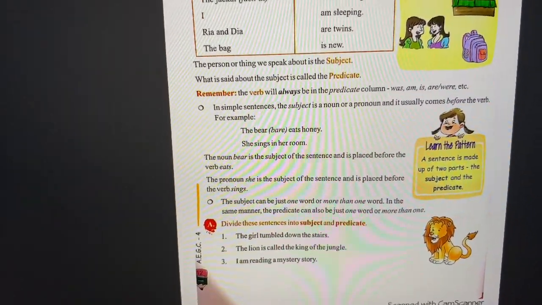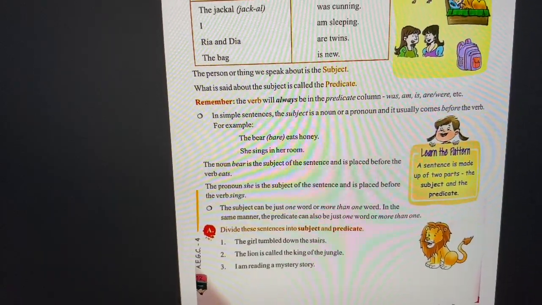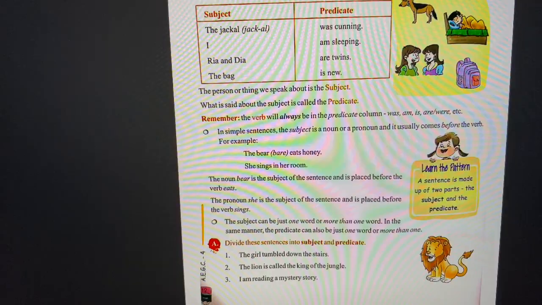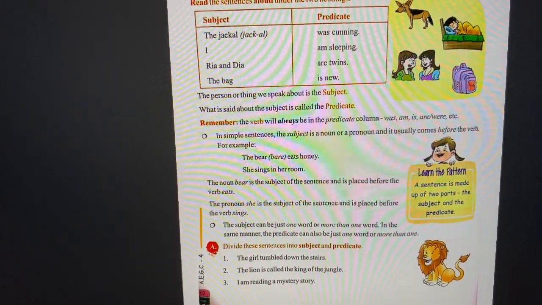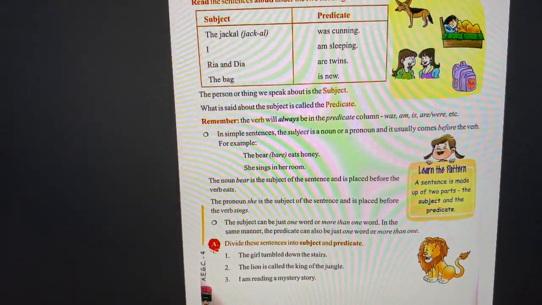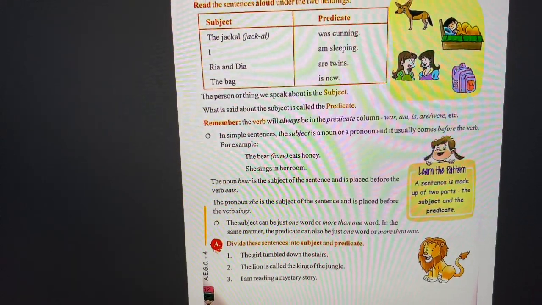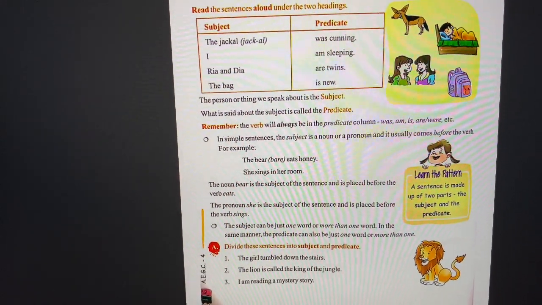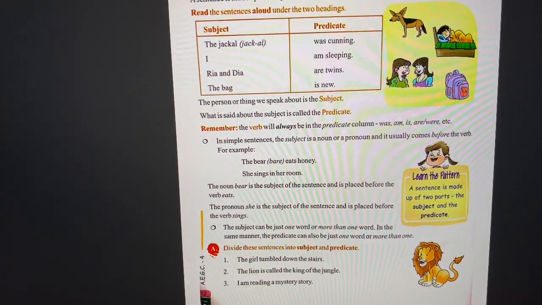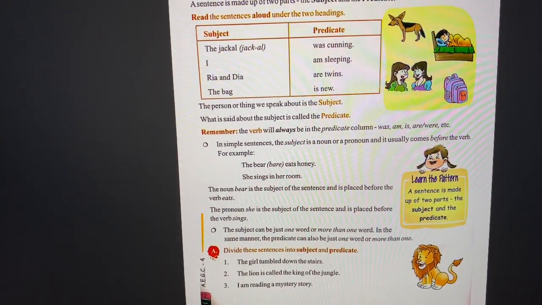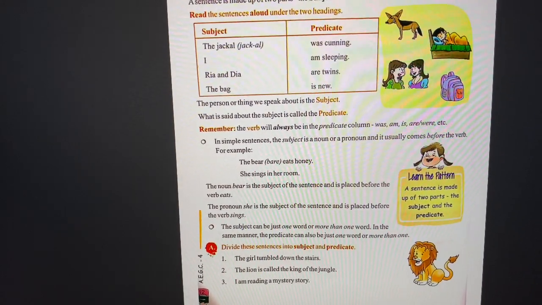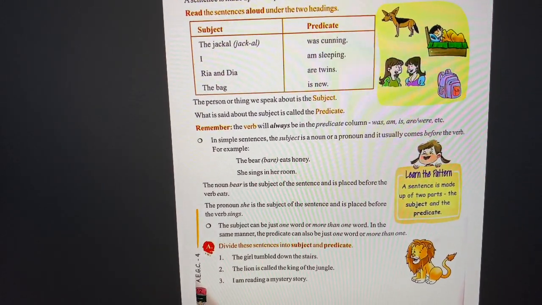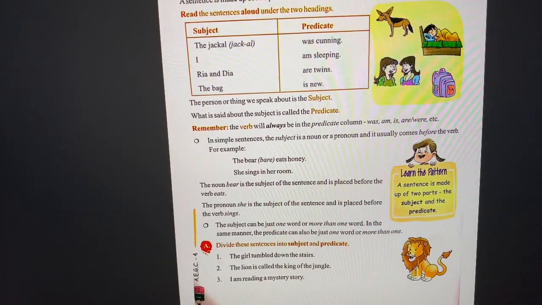So over here you have the girl tumbled down the stairs. So the girl, the two words over here, the girl, okay, this is the subject of the sentence. The predicate is tumbled down the stairs. Tumbled is the act of falling, okay? So the girl fell down the stairs. Tumbled also means fell. All right. So tumbled down the stairs is the predicate.